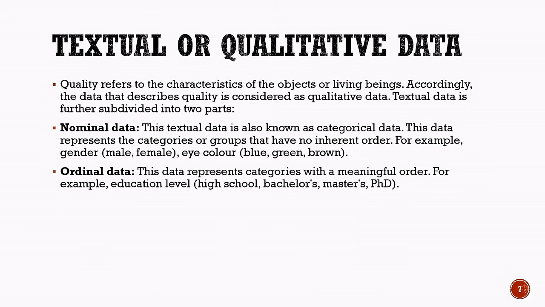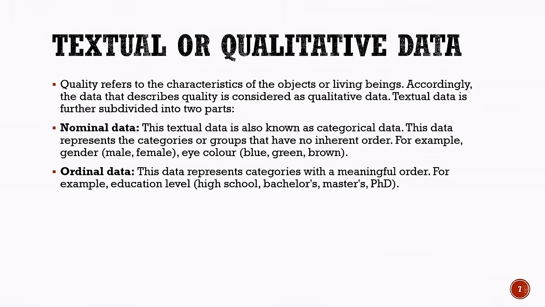Now, let us understand textual or qualitative data. Quality refers to the characteristics of objects or living beings. Accordingly, data that describes quality is considered qualitative data. Textual data is further subdivided into two types: nominal data and ordinal data.